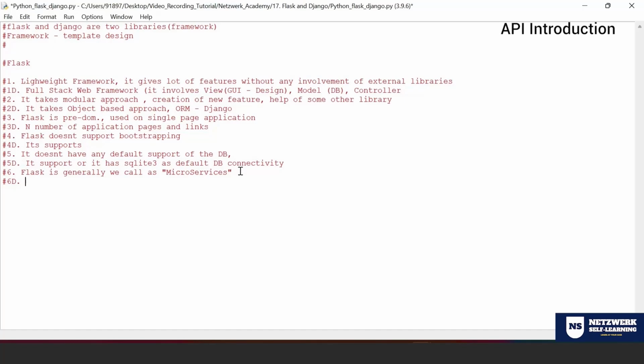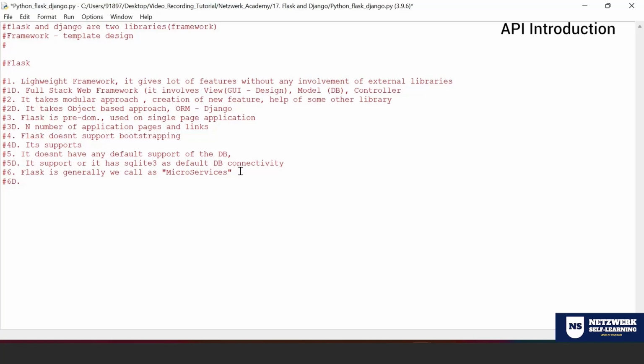Okay, the Django part. Whereas Flask is lightweight, as I discussed in the very first point, and it has minimal features, and it's again open source like Django. So now you would have come to a conclusion on when we should go for Django and when we should go for Flask. Django, make sure that you use when you have a larger application to be developed. Whereas when you want to have certain modules, certain small applications, then go for Flask preferably, or it's up to you to choose what is most needed, most deserved for the project that you work on.